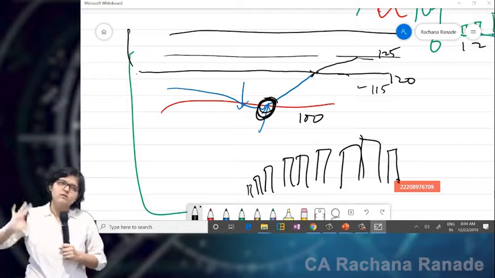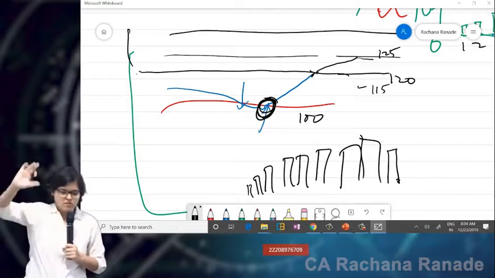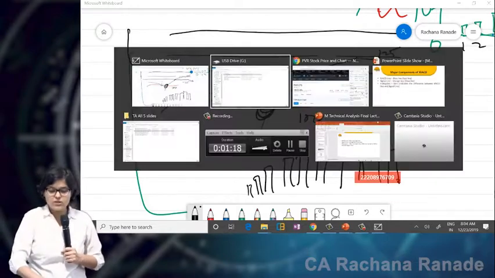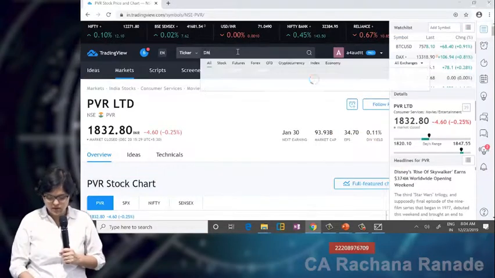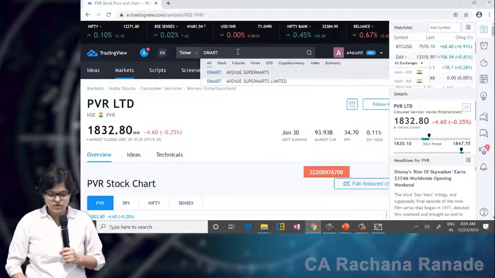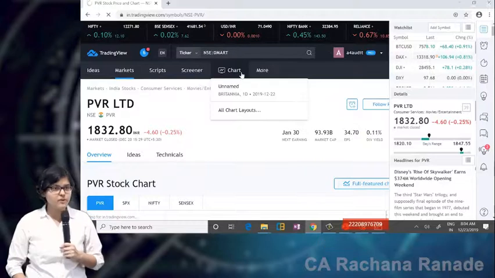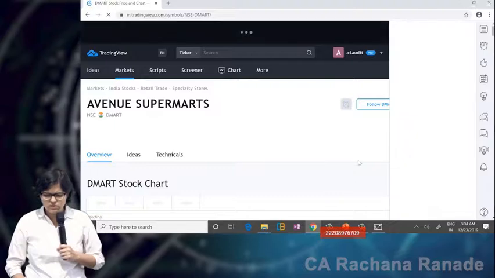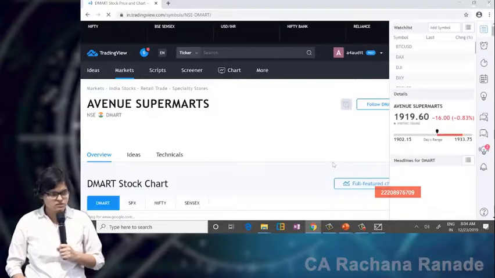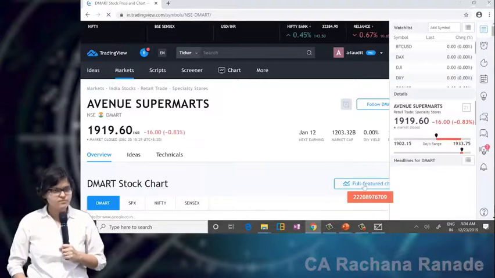Let it go up. So if you remember, we have seen one chart already, and I guess many of you have taken a trade on that as well. And what is that? DMART. So let us check what is happening with DMART. Which day was it when we discussed it? 16th or 17th December?